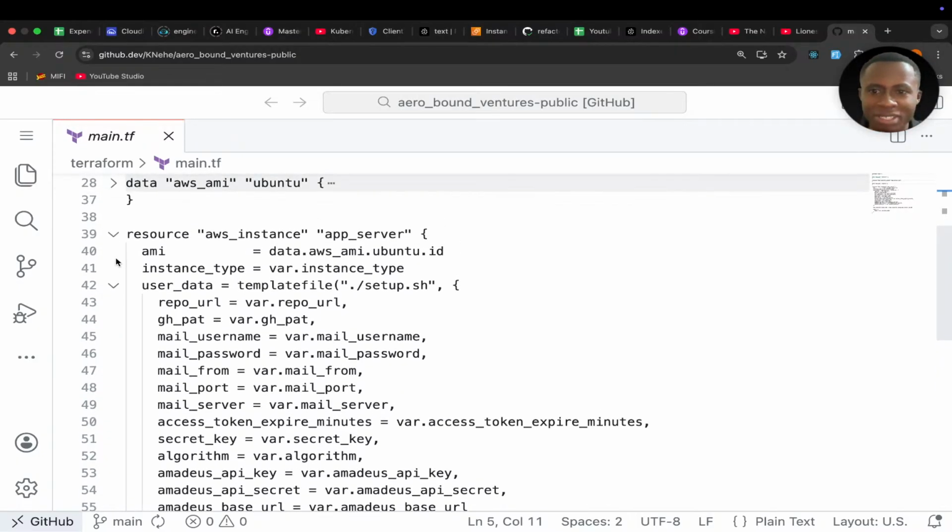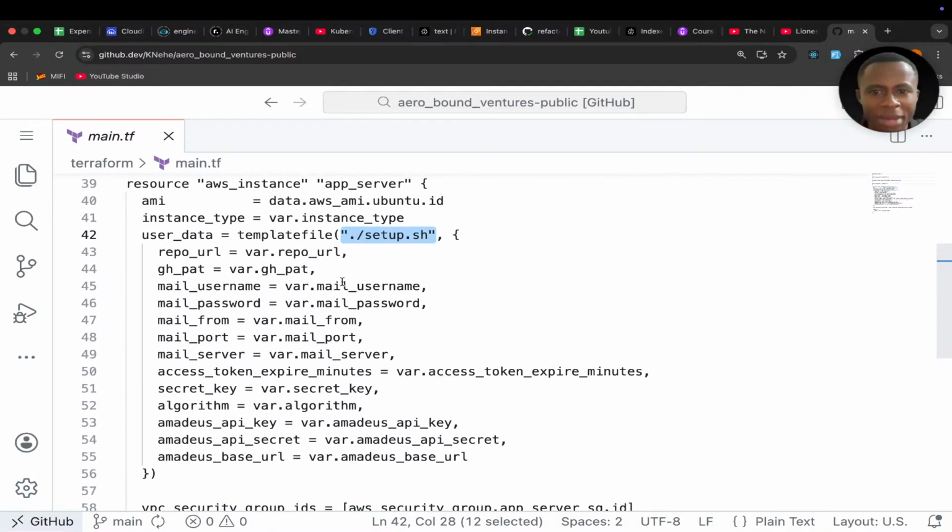The first thing you see is that I have a user data. Actually, it's only one thing, user data. User data takes in a template file, and that file is called setup.sh. Now, what does setup.sh do?